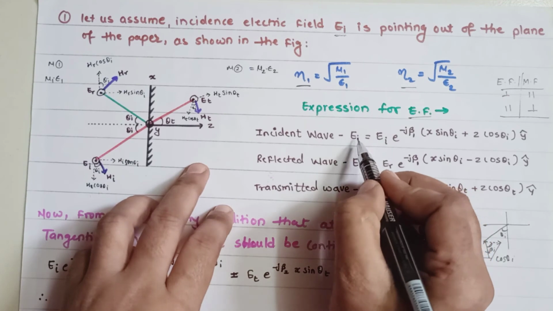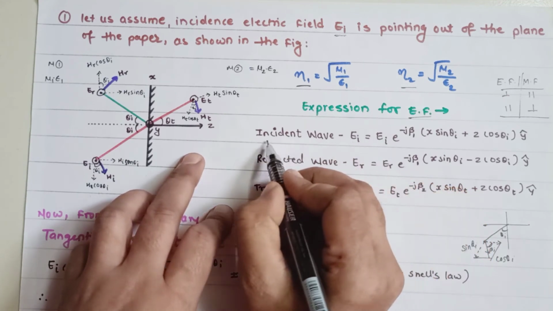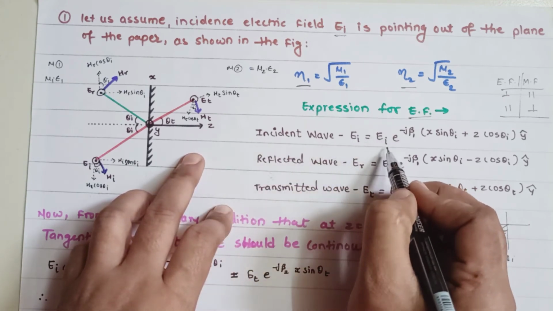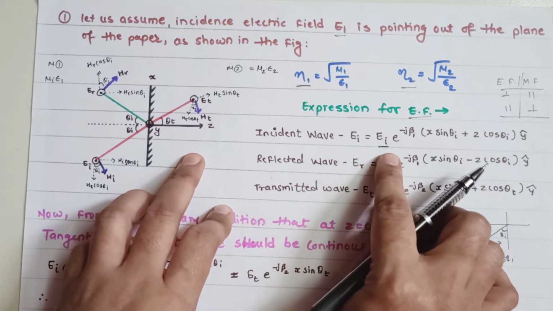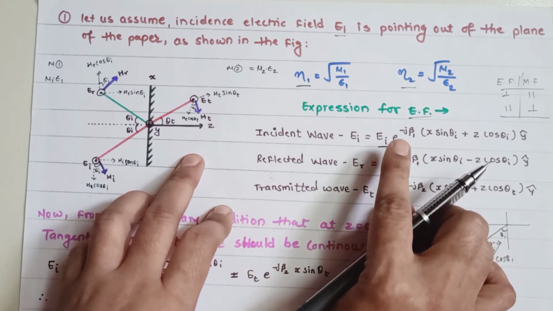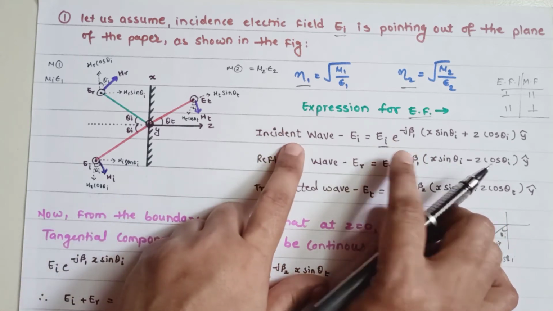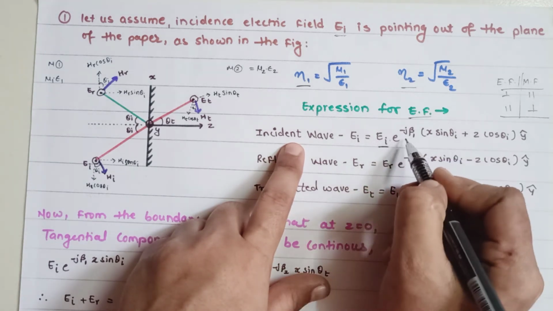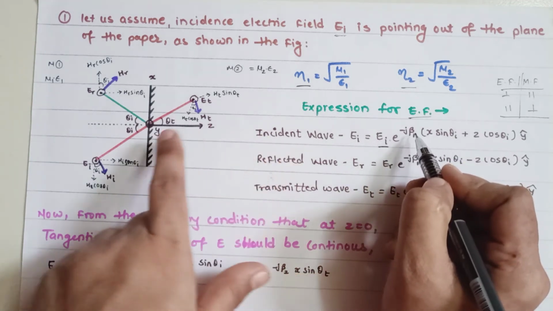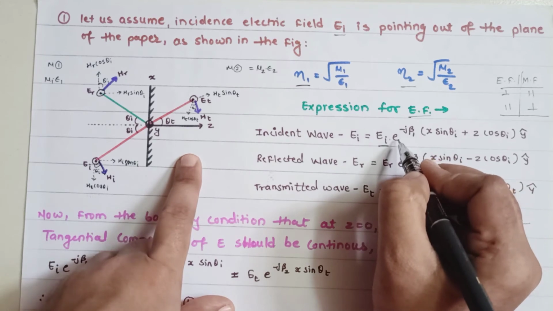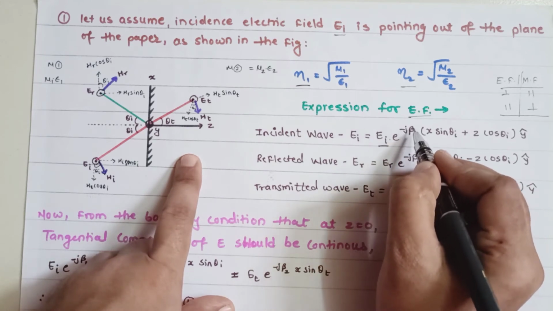So the first equation, Ei for the incident wave is equal to Ei. अब Ei का यहाँ पर मतलब है magnitude or we can say the amplitude of the incident wave multiply with the phase transition value. तो phase transition यहाँ पे हम लोग जनरली कंसिडर करते हैं e raised by power minus j beta 1.